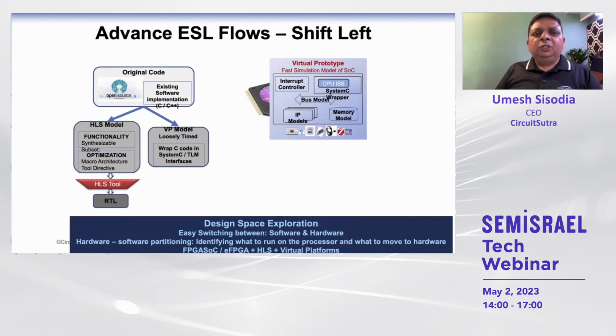Also, it's feasible to combine the models developed at different abstraction levels for different use cases in a combined flow to create more advanced flows. For example, if we are starting with an algorithm which is already in software and we are exploring whether we can accelerate it inside the chip, then using the same source code we can develop the model for virtual prototyping, as well as take the same source code and modify it to make it synthesizable.